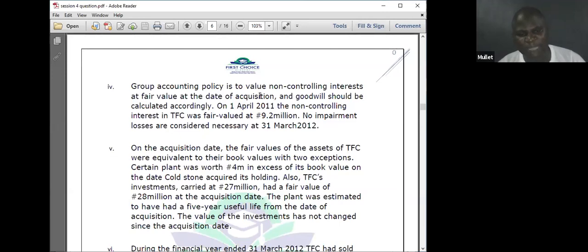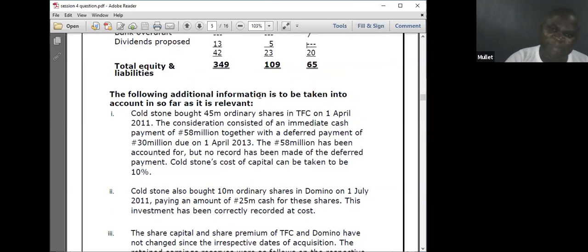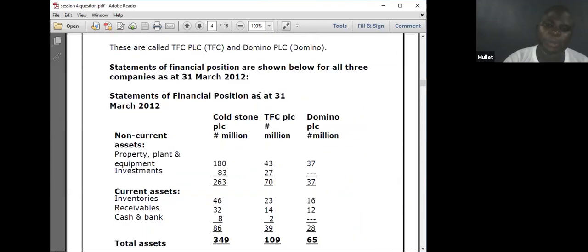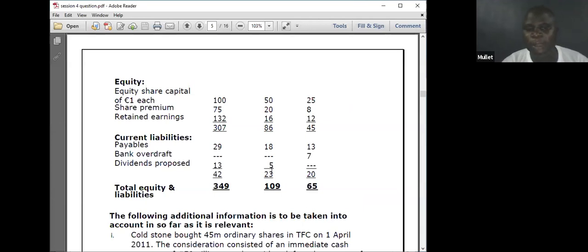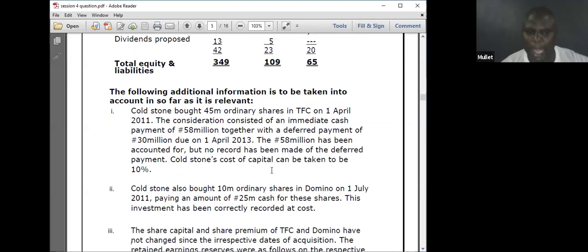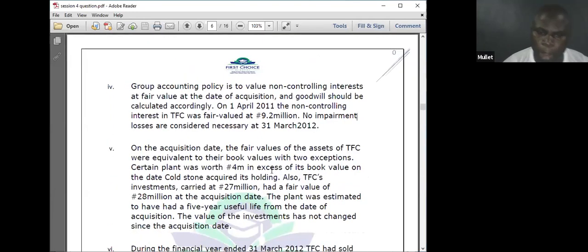Also, TFC's investment carried at 27 had a fair value of 28 million. How much did they carry it before? 27. They now have a fair value of 28 at the date of acquisition. Increase in investments: I will debit the investment by 1 to make it up to 28. After debiting it, I will go to the reserve because it's happening at date of acquisition, and anything that will go to the goodwill calculation must be at date of acquisition.